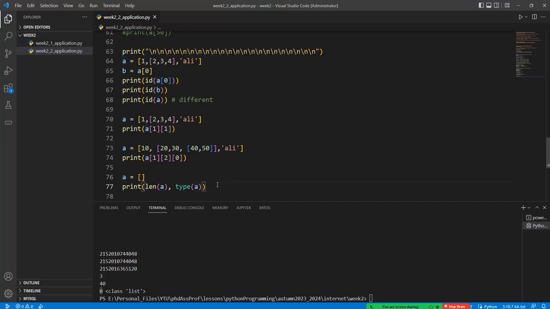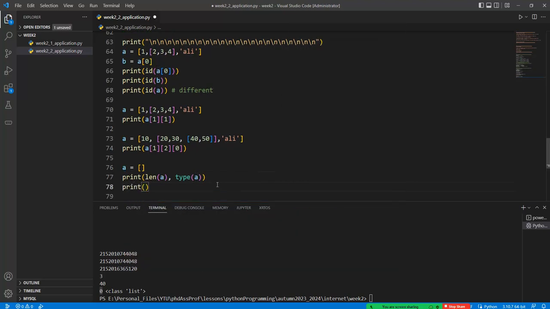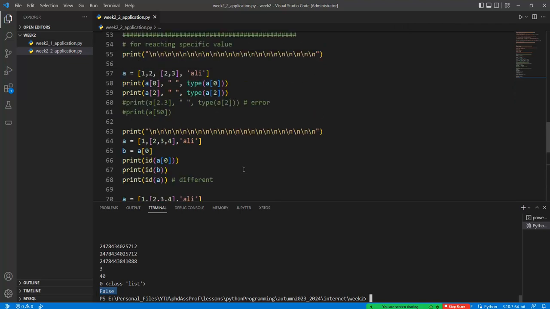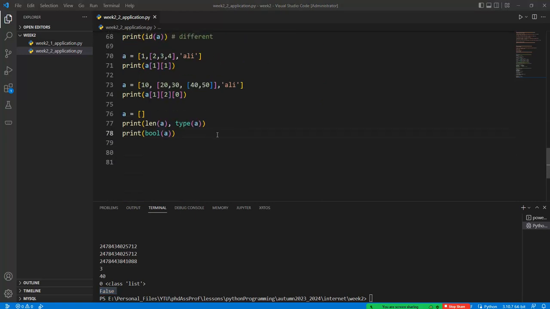Or we can turn it into a boolean value from this notation. This is false, because false is equal to 0. So, any question?